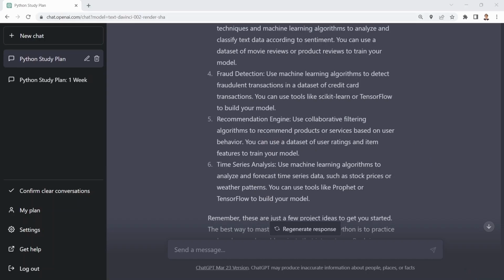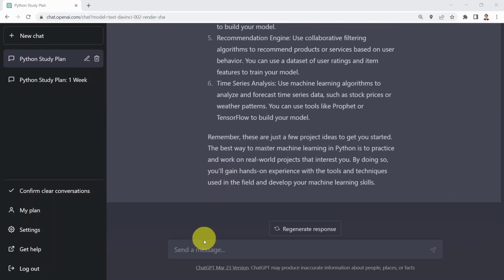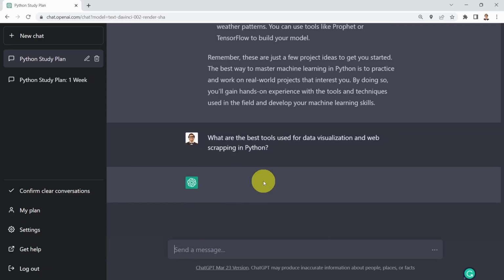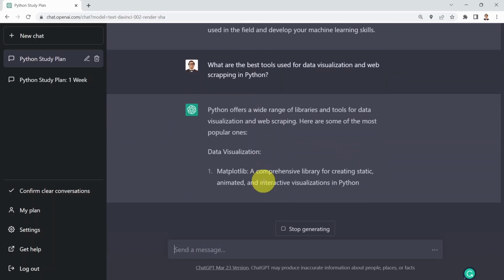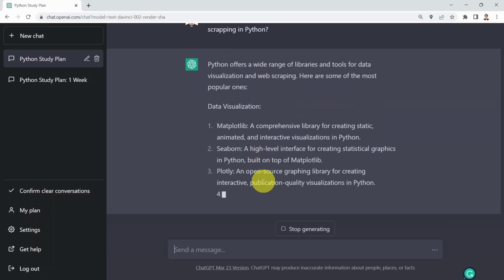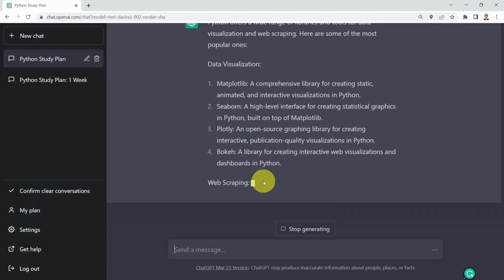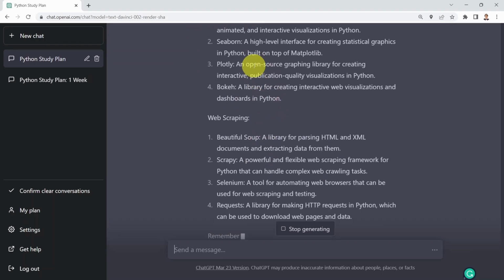Okay, the next question is, what are maybe the best tools if you'd like to do data visualization or perform web scraping in Python? So simply, instead of asking Google, you can just say, what are the best tools to do that? If you just press enter, ChatGPT is going to reply back. It's going to tell you, these are the most widely used or famous data visualization libraries in Python. And this is, again, a very good answer.